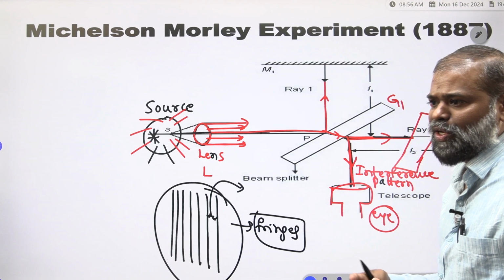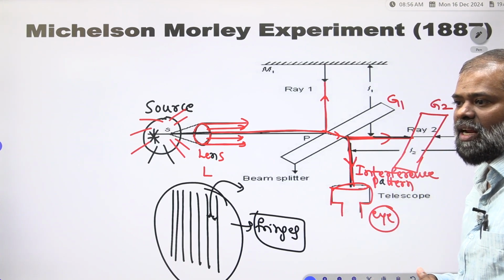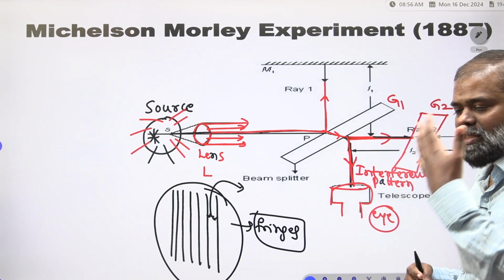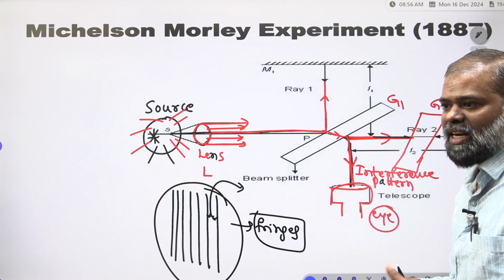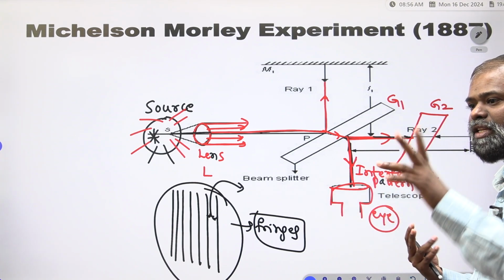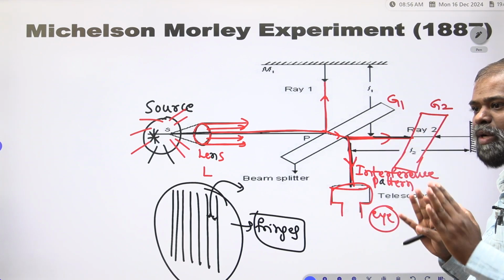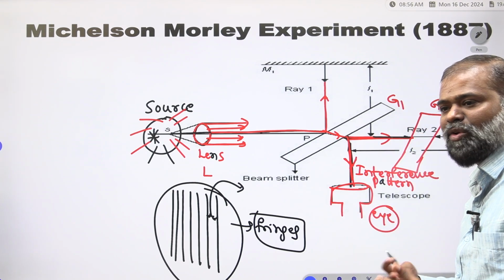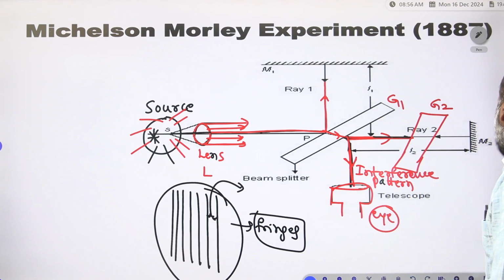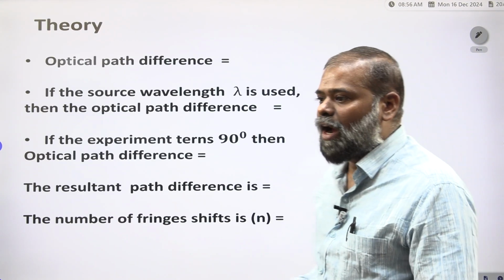You already discussed this in your BSc first year mechanics and your BSc third semester optics. Twice in your BSc you learned it. If you go to the MSc also, you have to learn the Michelson interferometer. Wherever you go, the theory is the same. Now, looking at the theory, what do we have to observe?